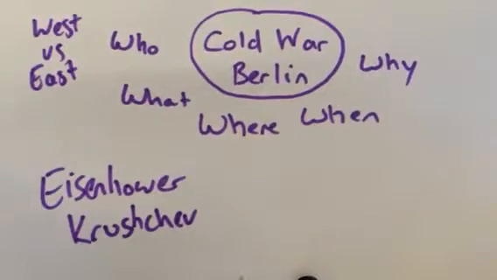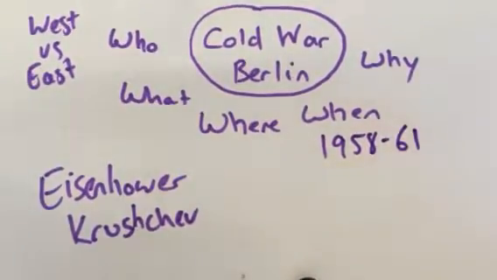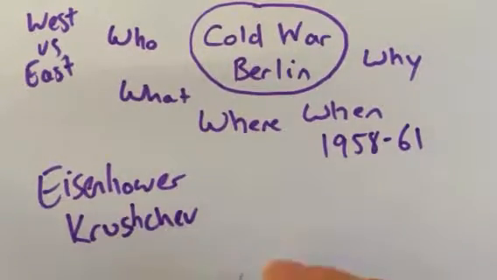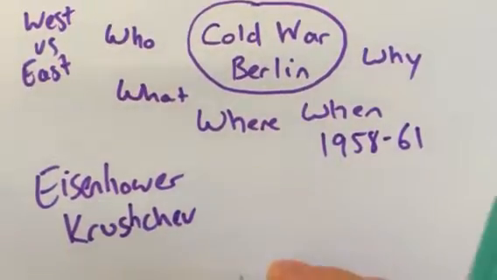When was this taking place? About 1958 to 1961, but the actual Berlin movement from west to east started as early as 1959. Okay, so it's after World War II, but into the Cold War era. And we've said that the where is Berlin, but what was particularly going on at this time?